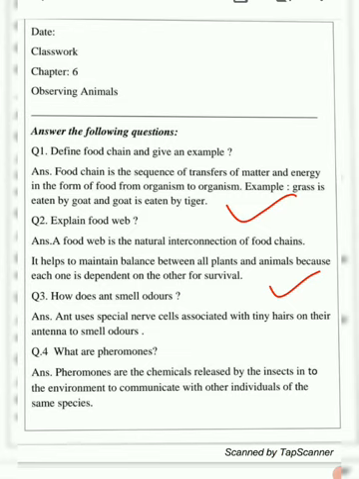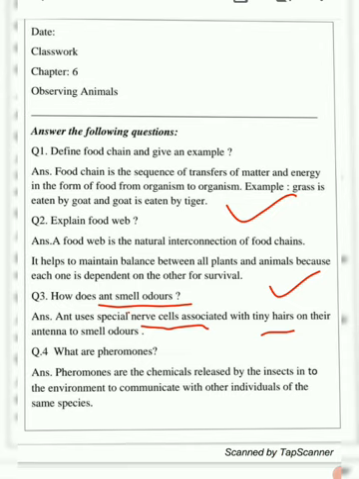Now comes question number 3. How does an ant smell odor? A very important thing. So an ant uses special nerve cells associated with tiny hairs over their antenna to smell odors. This is from your book only, I hope you have read this also.